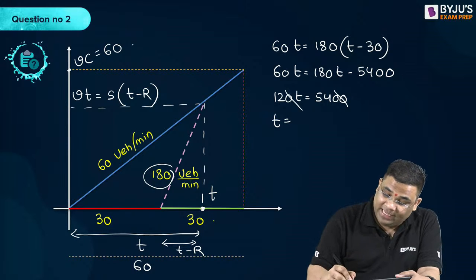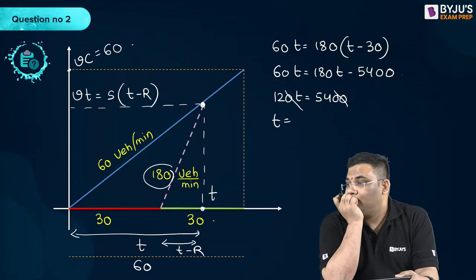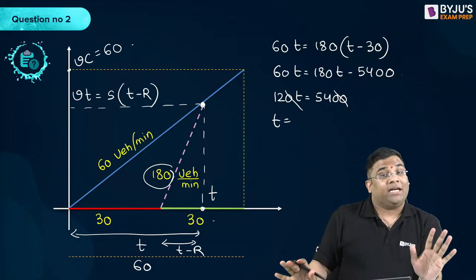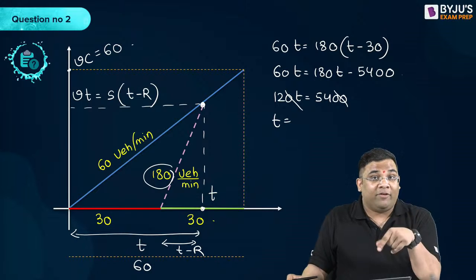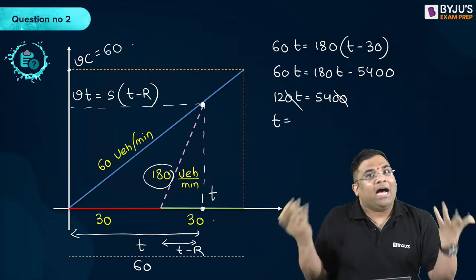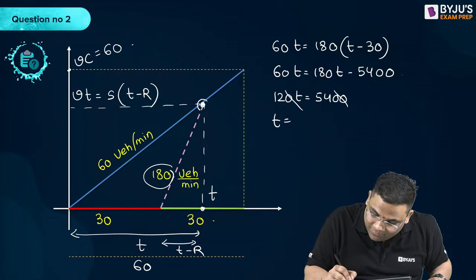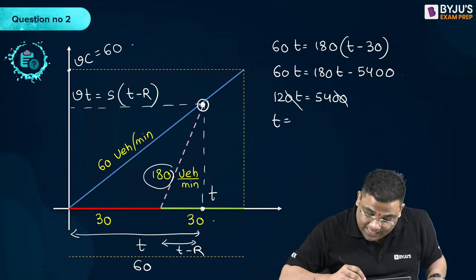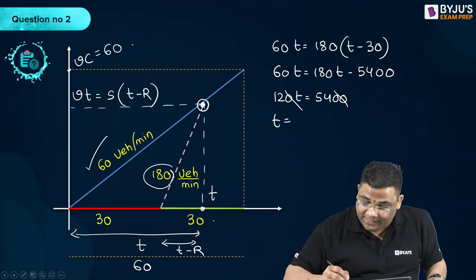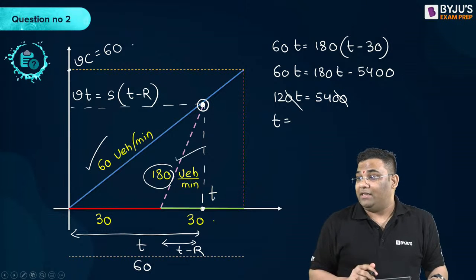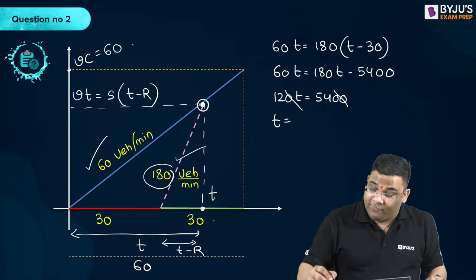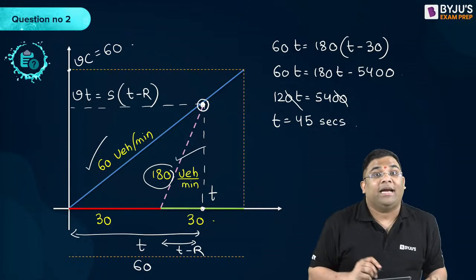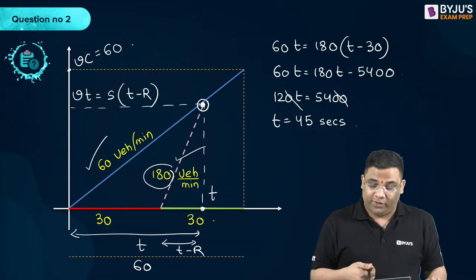It is the time when they are matching. And they might ask a question like this. Always they might not ask you to find out the average delay or total delay. They might ask you to find out the time. Find out the time when the number of vehicles arriving is equal to the number of vehicles departing. And from here I am getting T is equal to 45 seconds.